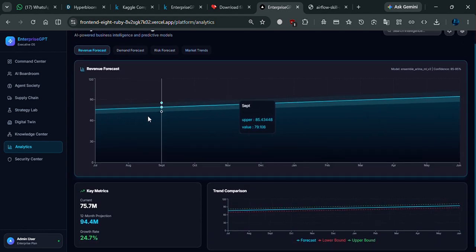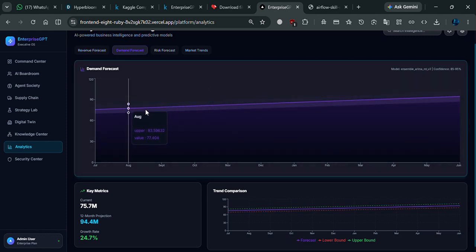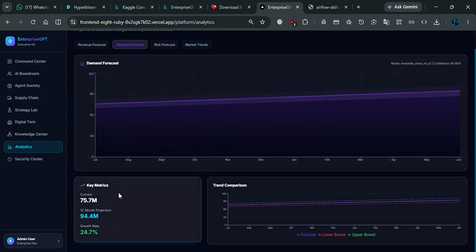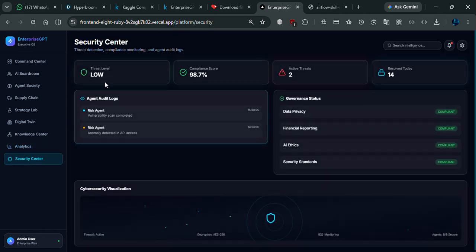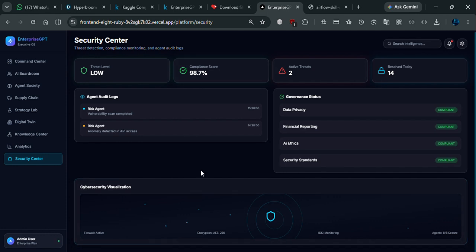In the analytics, it shows the yearly analytics, like revenue forecast for October and November. We have the upper value and the lower value. In demand forecast, it tells about the demand. In key metrics, it shows the key comparison. And the security center also tells about the security of the company.